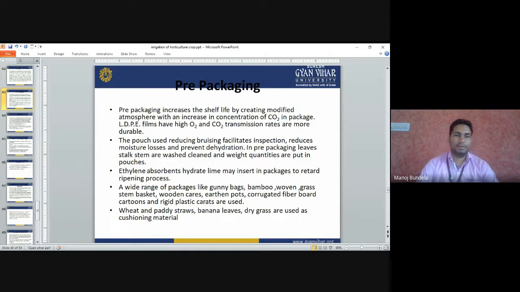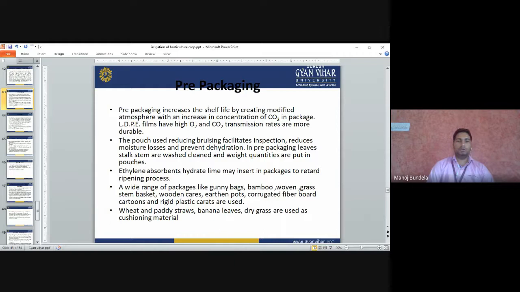Pre-packaging: pre-packaging increases shelf life by creating a modified atmosphere with an increased concentration of CO2 in the package. In pre-packaging, we pack the fruits and vegetables in plastic bags and increase the concentration of CO2. So the oxygen is not available, then the respiration process will be stopped, and we can store them for a longer period of time.